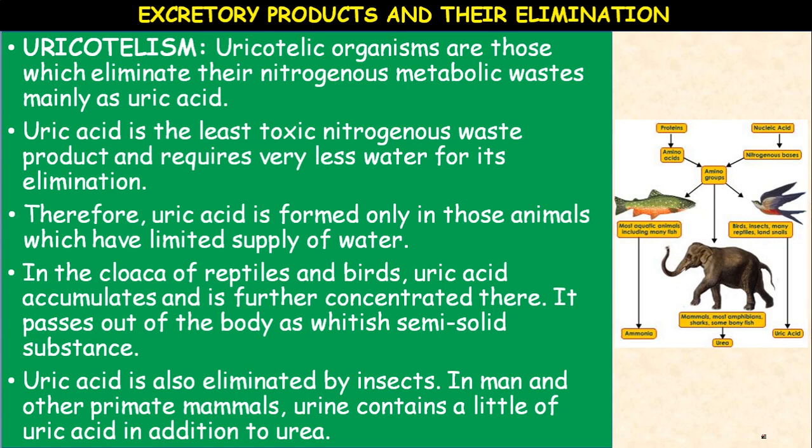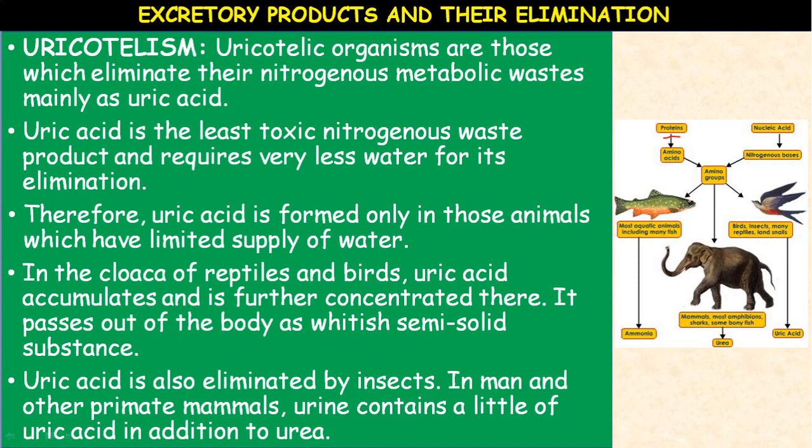In humans and other primate mammals, the urine contains a little uric acid in addition to urea. Okay. So actually during the metabolism of proteins, the proteins are converted to amino acids. The amino groups, and the nucleic acids converted into nitrogenous bases, and these nitrogenous bases of nucleic acids are also converted into amino groups.